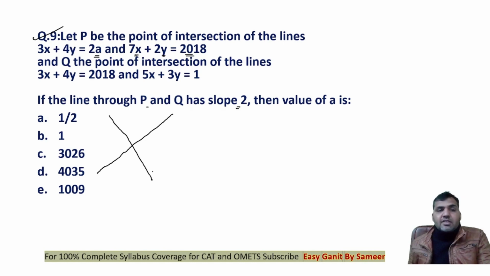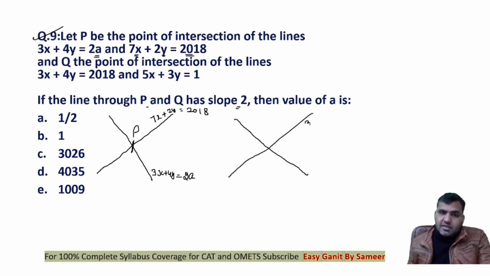See guys, take two lines, right? One of the lines is 3x plus 4y is equal to 2 times a. a is unknown here. Then we have 7x plus 2y is equal to 2018. Now P is the point of intersection of these two lines. This is the point P here. Now Q is the point of intersection of another two lines, right? What are these two lines?